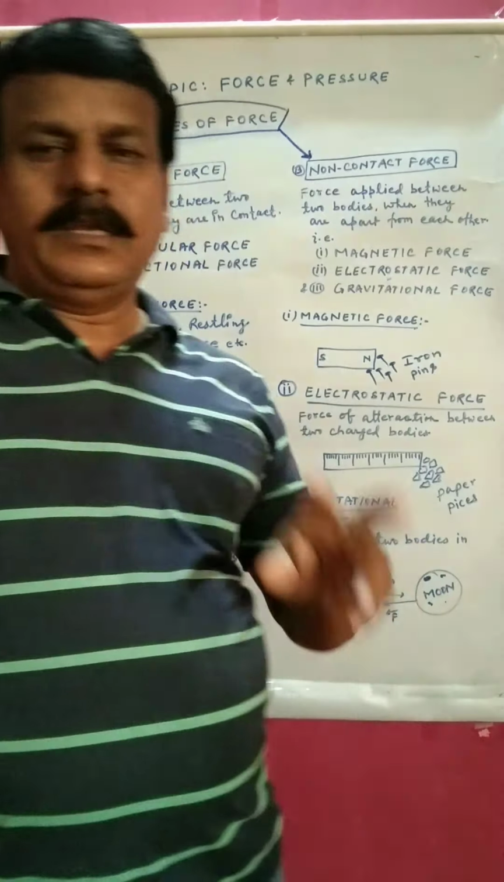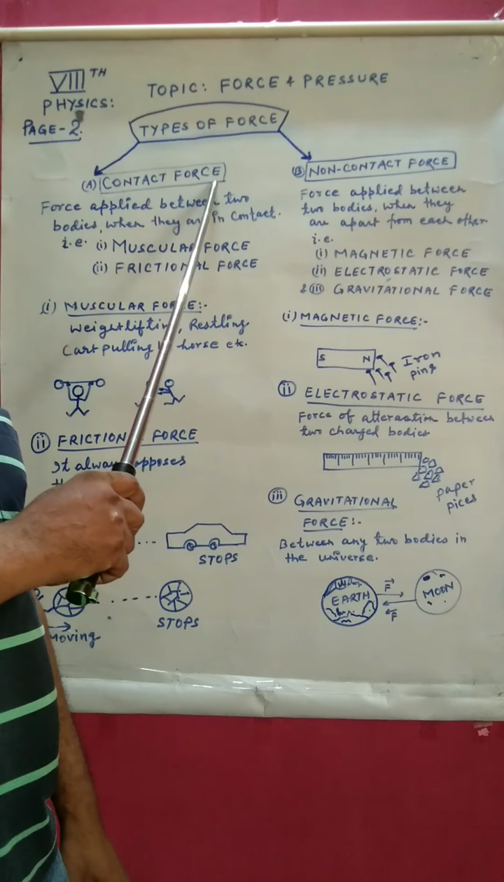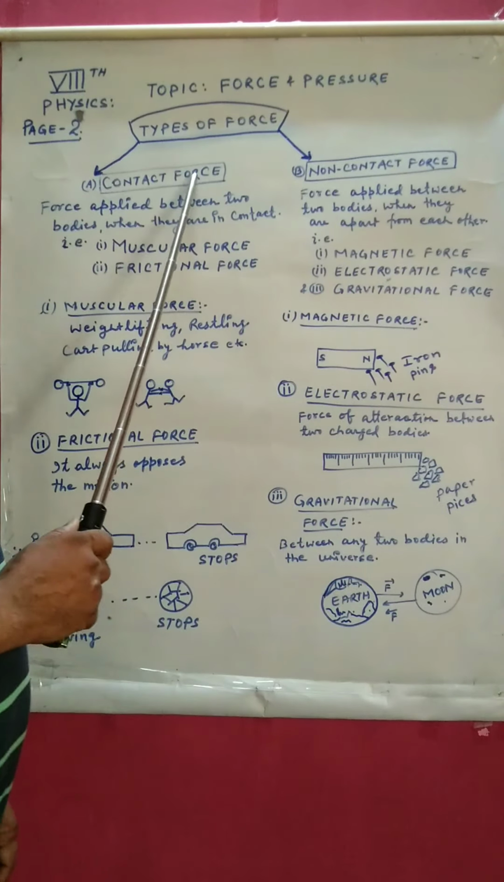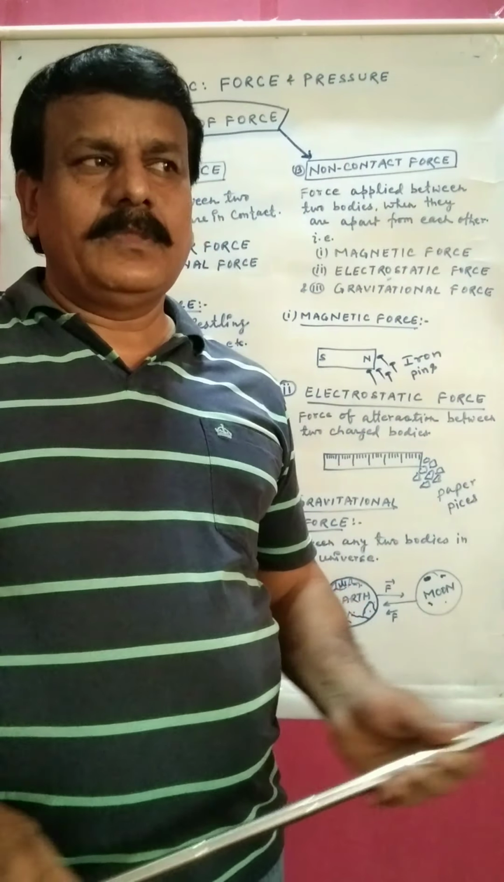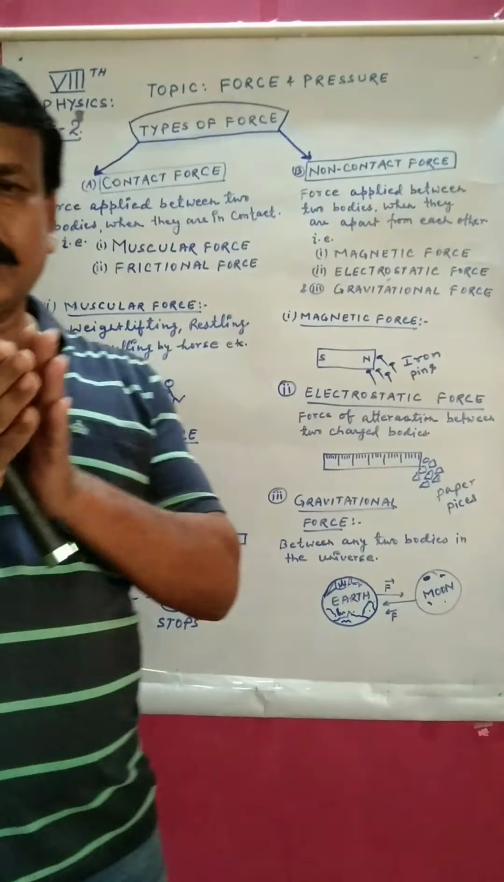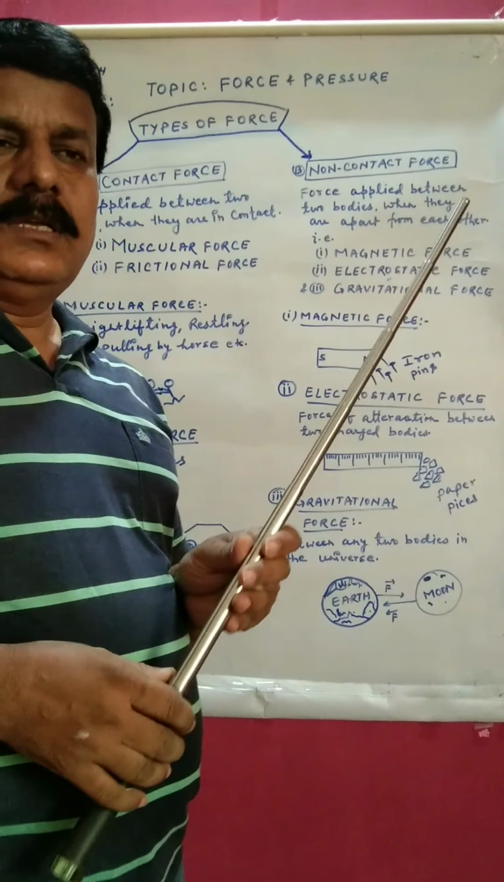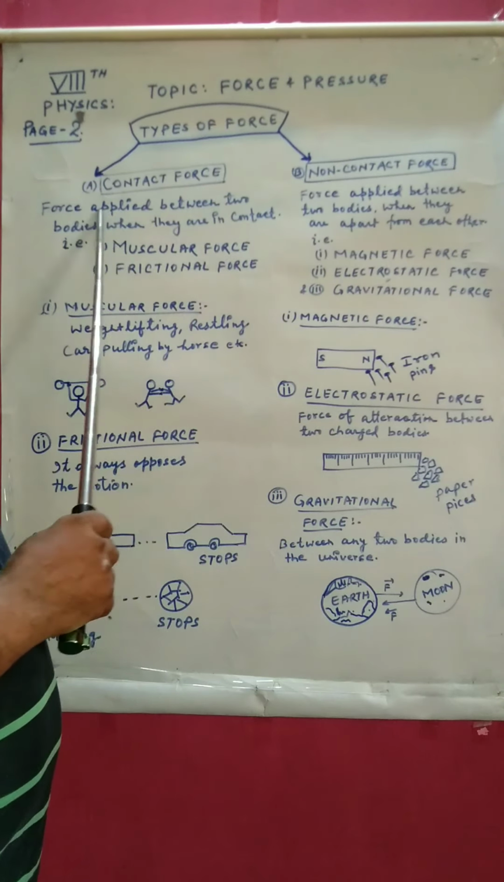All these forces are categorized in two parts. First one is contact force and second one is non-contact force. Contact force, as it is very much clear by its name, when two bodies are in touch, in contact, force applied between them is known as contact force. Force applied between two bodies when they are in contact is known as contact force.